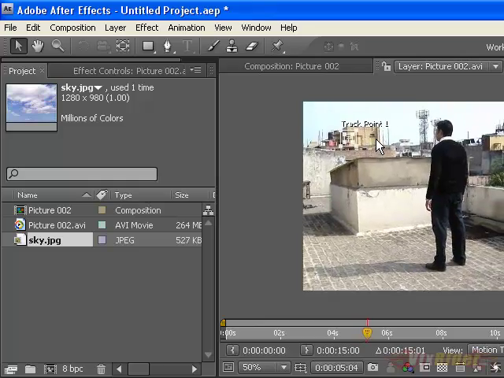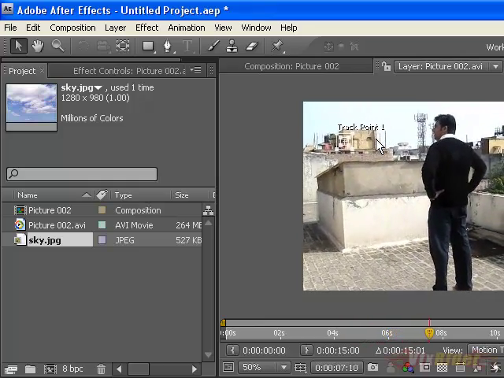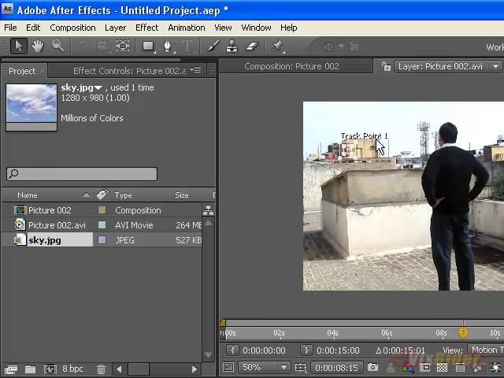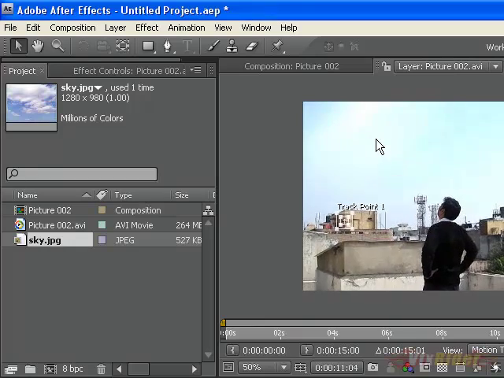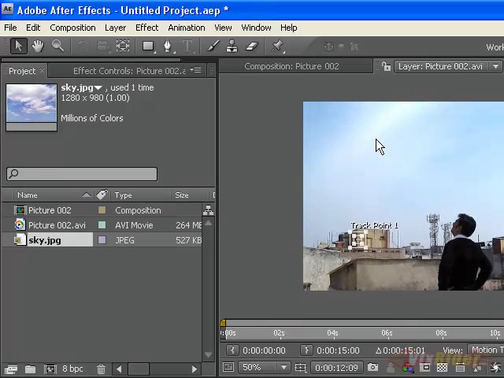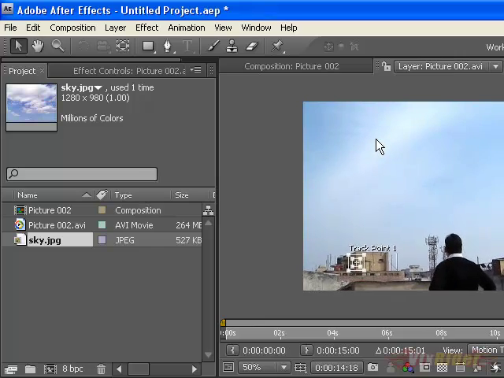And if it follows the reference point, it means your footage is being tracked nicely, and if it is not like that, it means you have to take some other reference point for a better result.